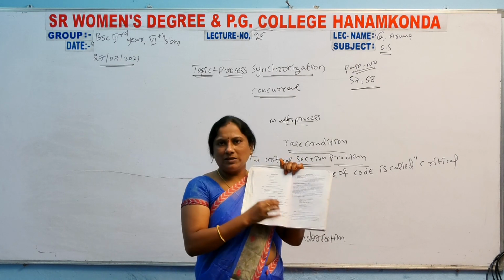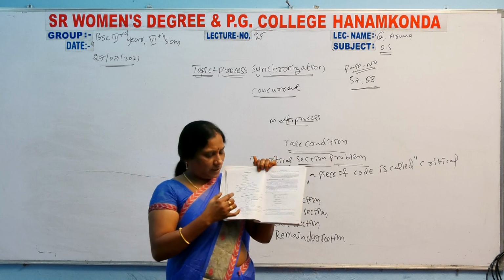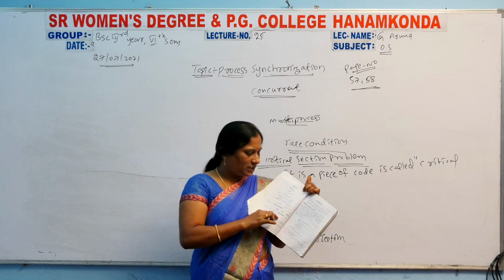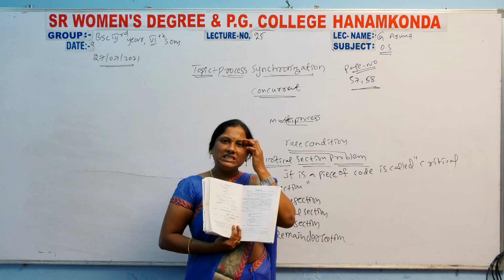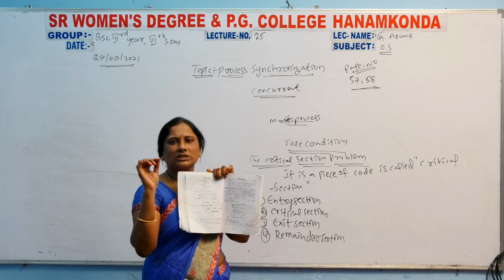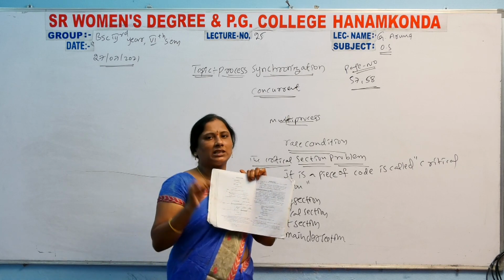This is a simple diagram. These two processes involve all the sections here. Remember this also; it is a very simple diagram. You have to see and read the diagrams.